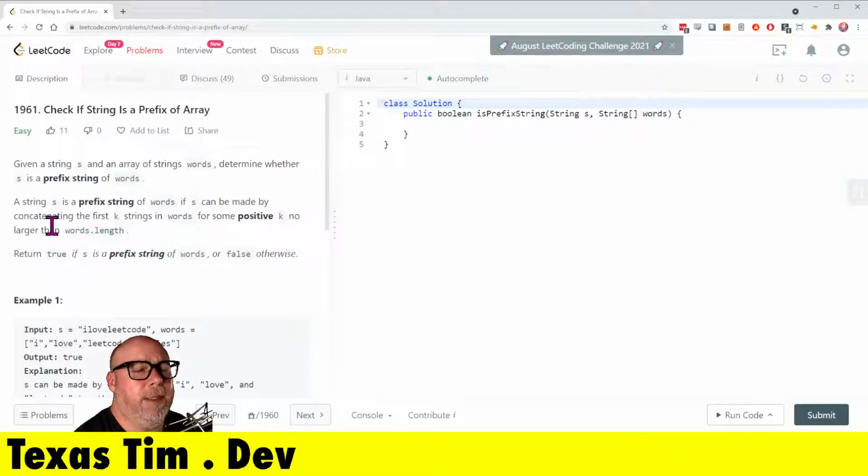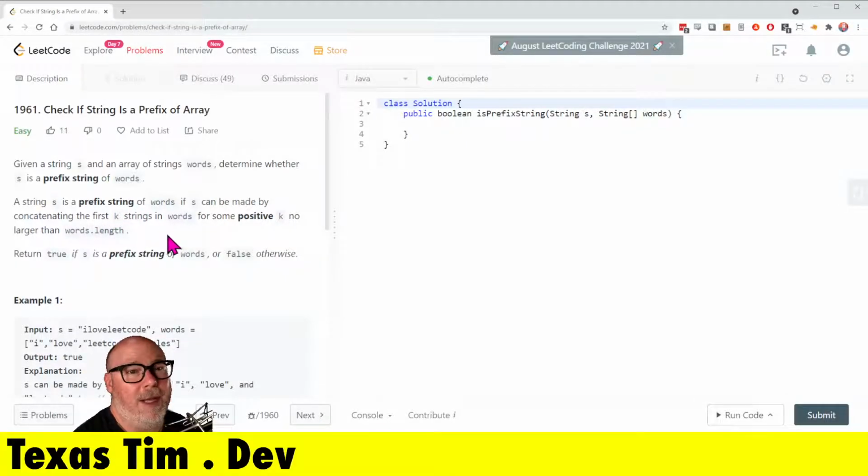A string S is a prefix string of words if S can be made by concatenating the first K strings for some positive K.